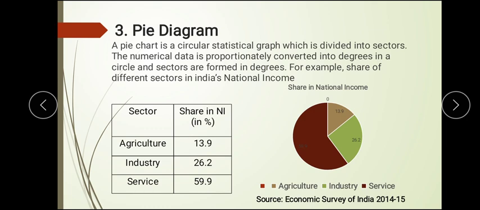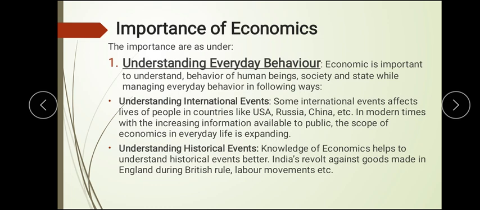So these are the three different types of graphs which are commonly used, and you will find them very easy to understand. Then comes the last topic, the importance of economics. How does economics help us? The first one says it helps us understand the everyday behavior of human beings, because human beings live in a society, and the behavior of human beings and society is changing every day. It also helps in understanding international events, so humans try to know what happens at the international level, as it will affect their own interests also.